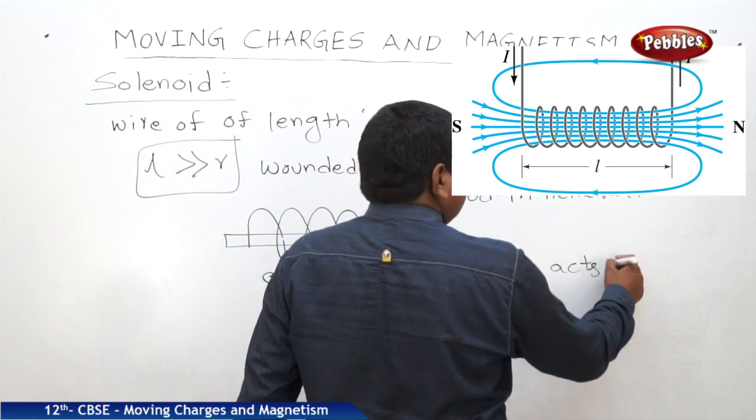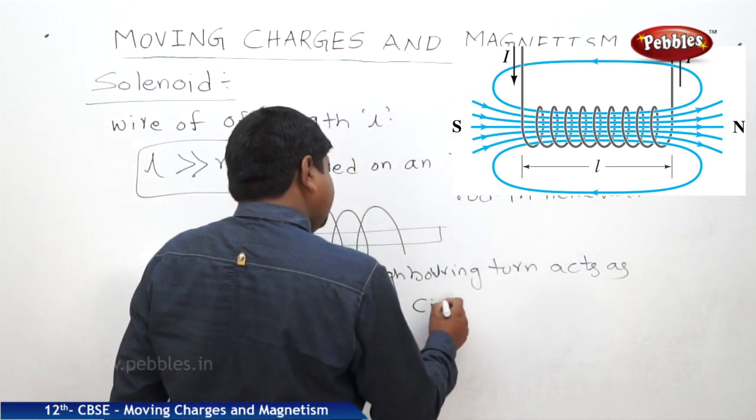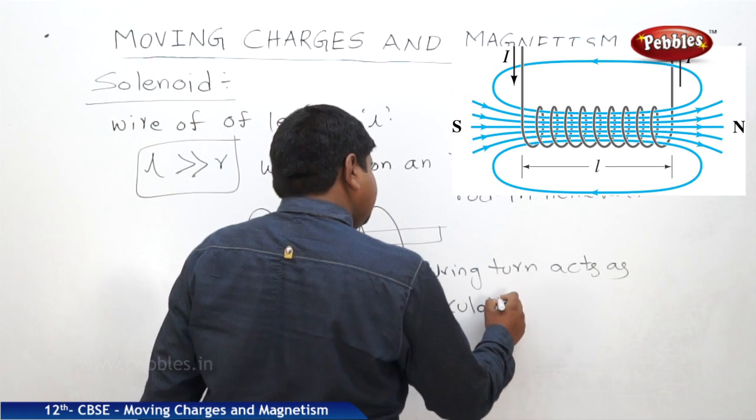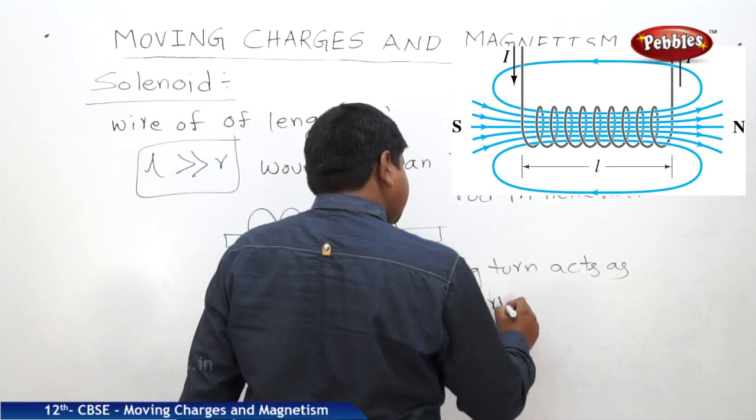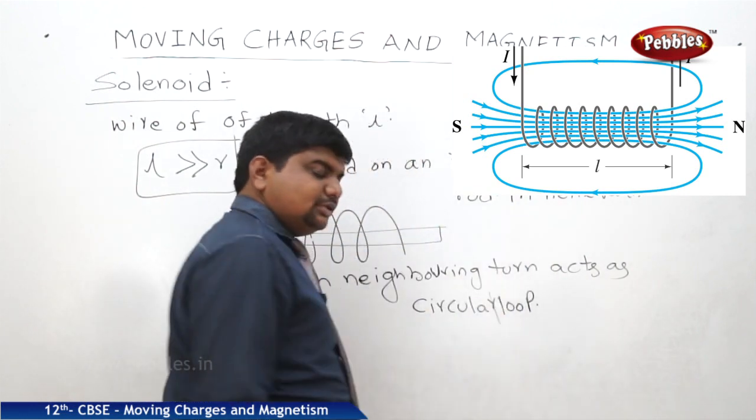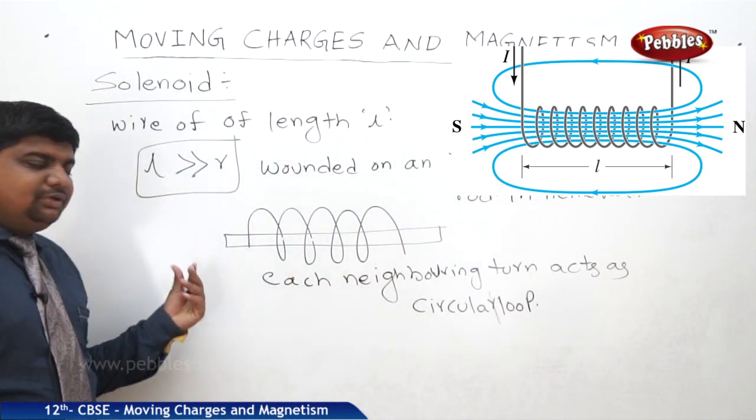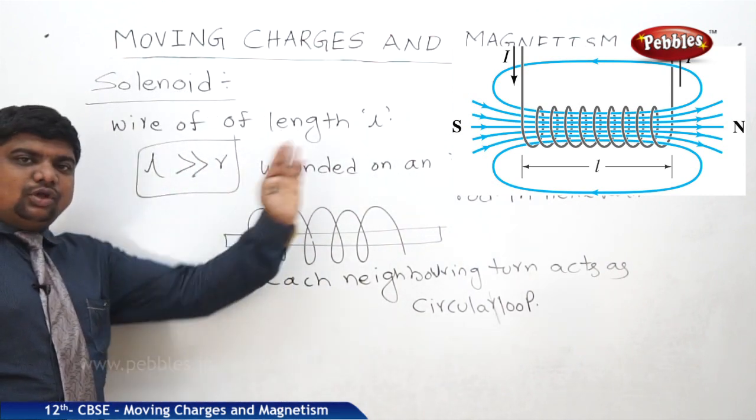This is the sample diagram of the solenoid.